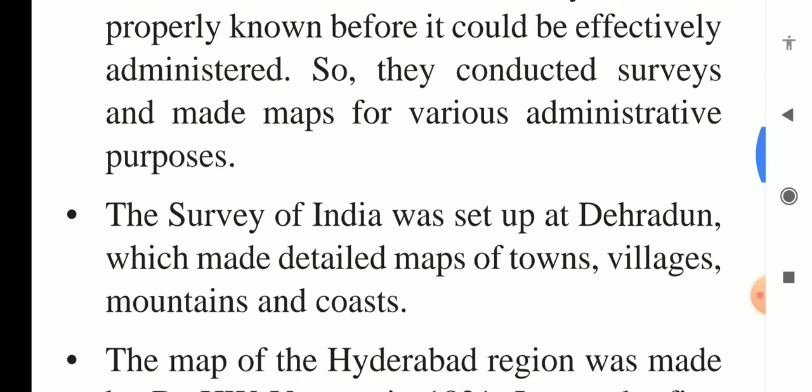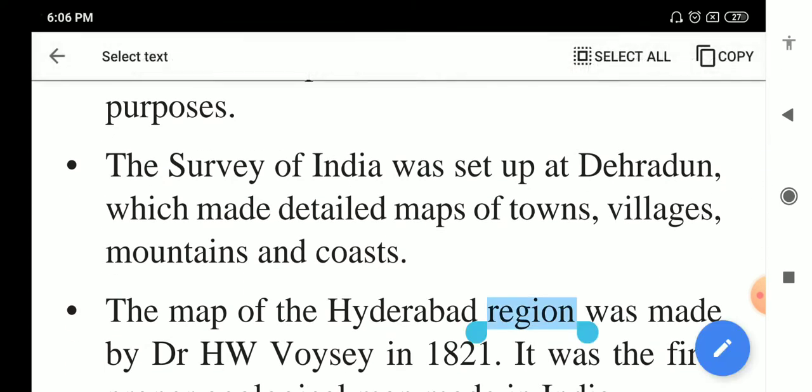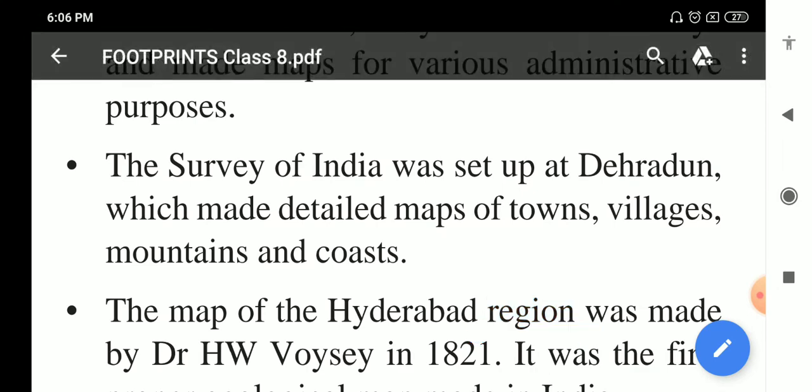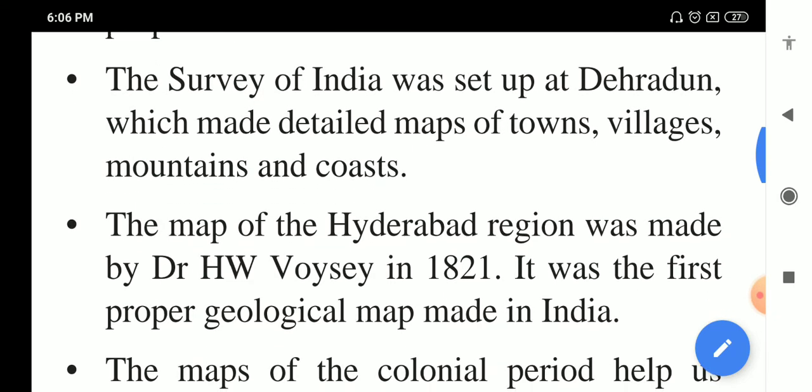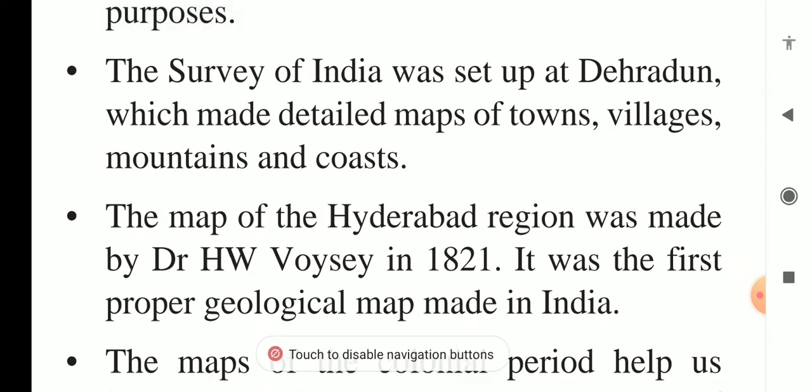On the basis of maps, the British had an idea of what to do and what not to do. The Survey of India was set up at Dehradun, which made detailed maps of towns, villages, mountains, and coasts.